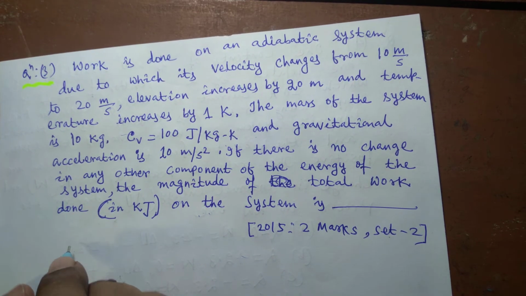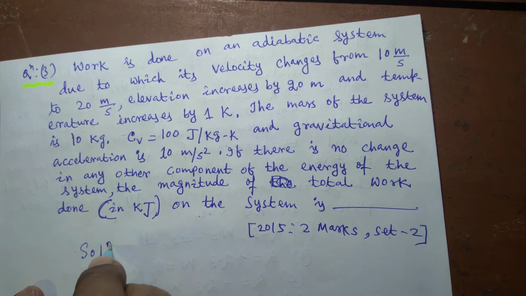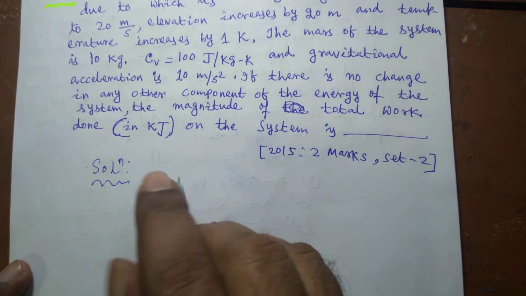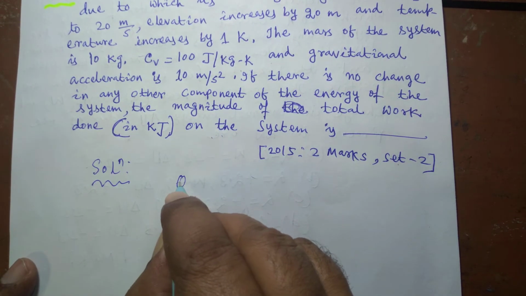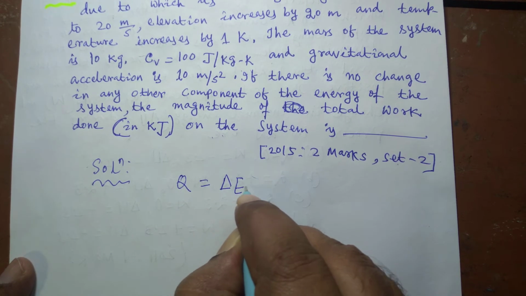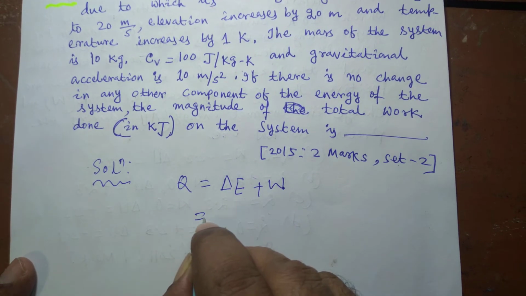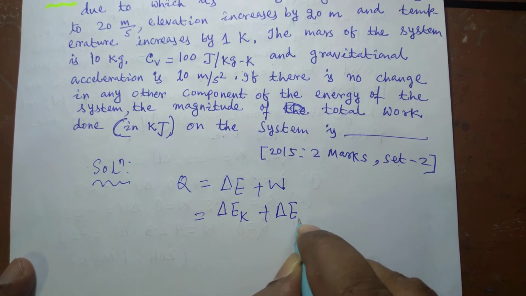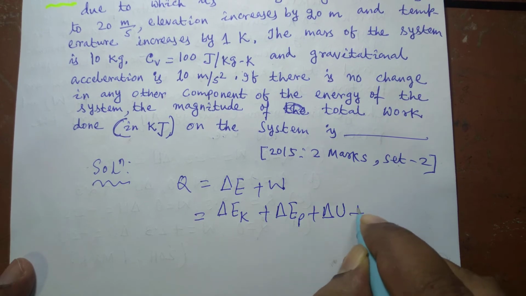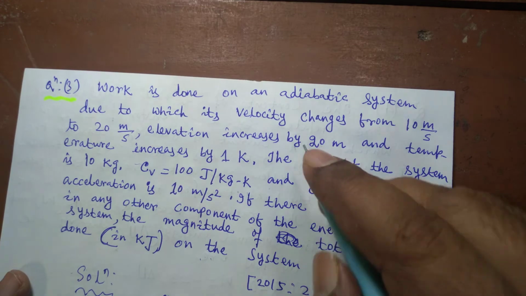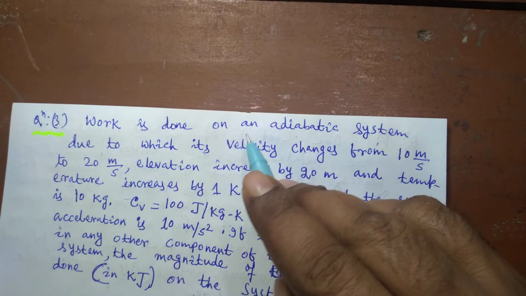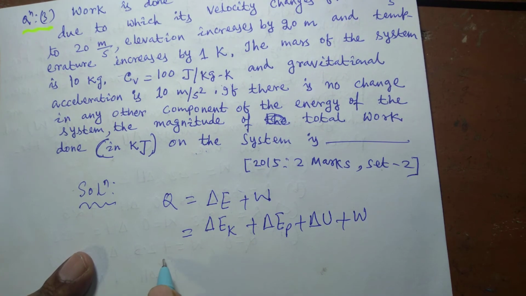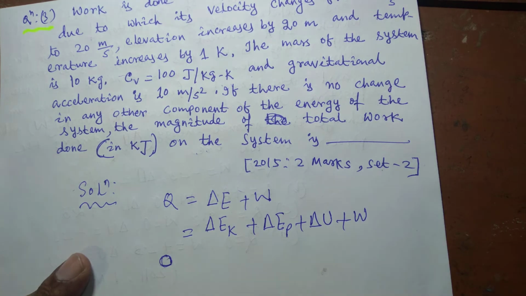You see, the same first law equation can be used for any kind of process undergone by a closed system. This is again a closed system. So Q is equal to delta E plus W. We can write delta E as delta EK plus delta EP plus delta U, plus W. Since work is done on an adiabatic system, Q is always 0.